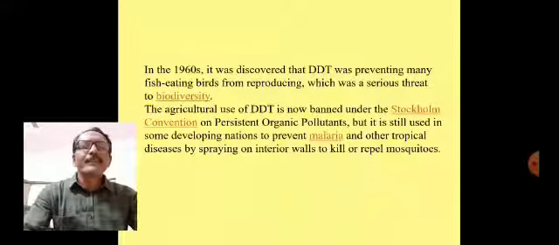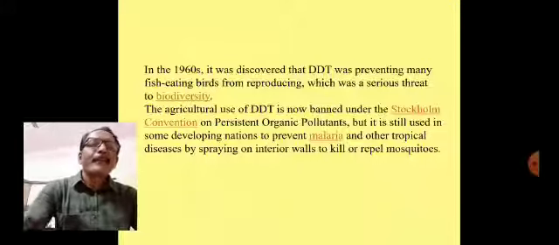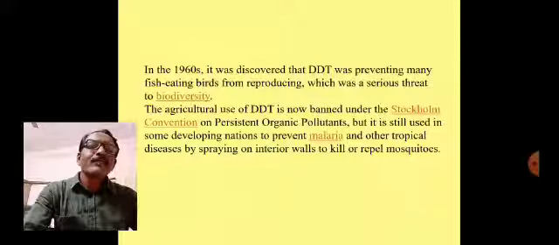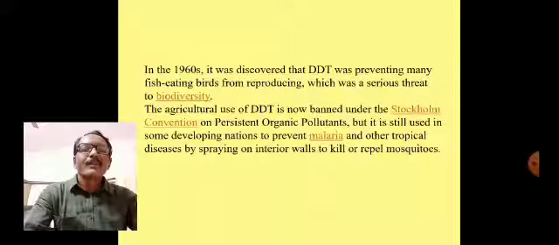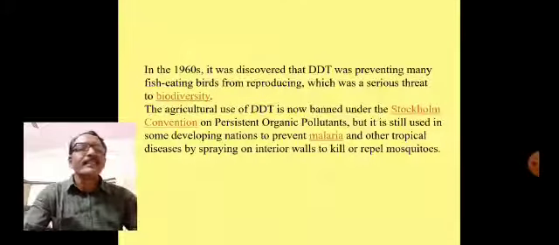Here you can understand what the uses of DDT are. DDT is nothing but a well-known insecticide, and second, it is used against malaria.